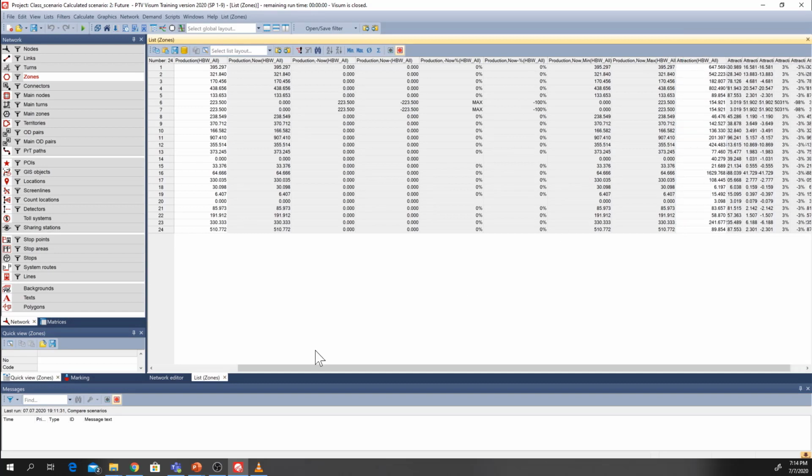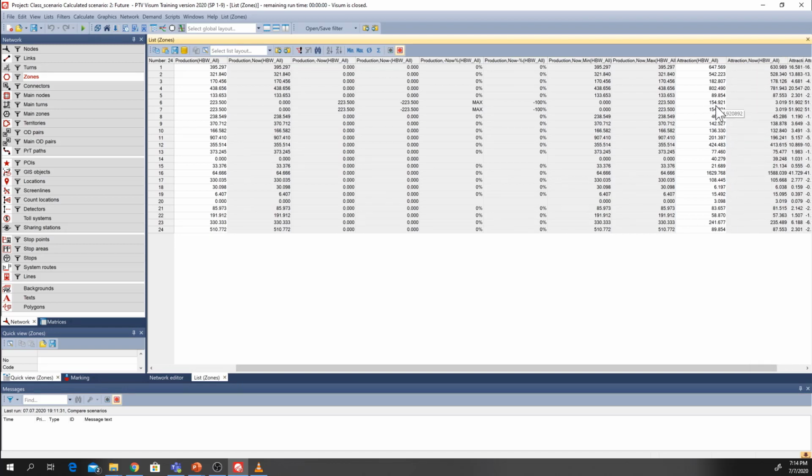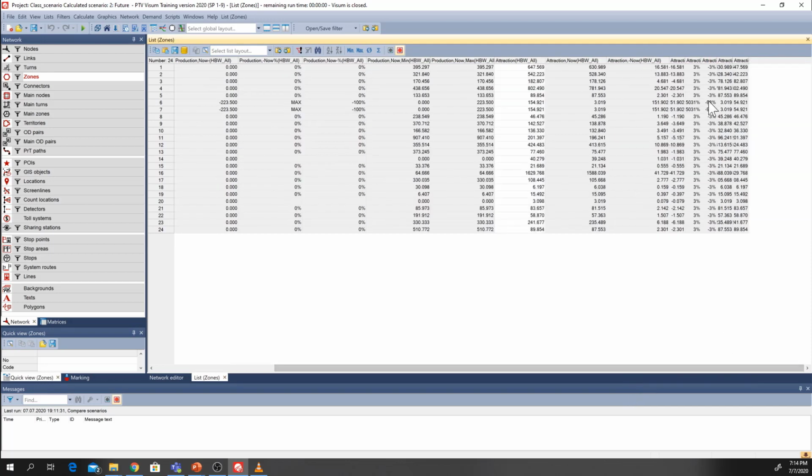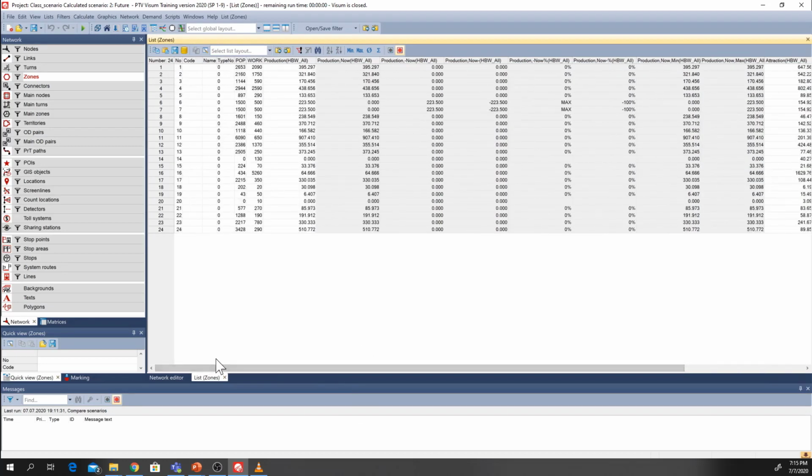So similarly, we can also see for attraction all of the attributes or attractions for the future scenario, for the now scenario, and vice versa. Even if we want, we can go back and compare instead the leading scenario as now. So we will see the results for now, and we can add future as the comparison, and then we will have all of these productions as future. So the addition due to the developments will be shown here.